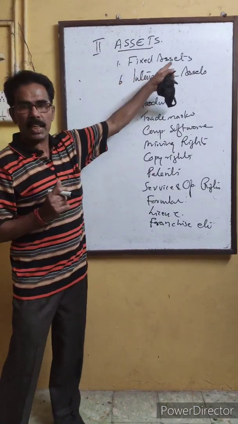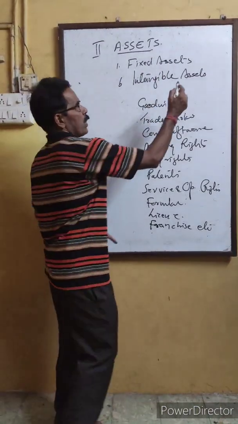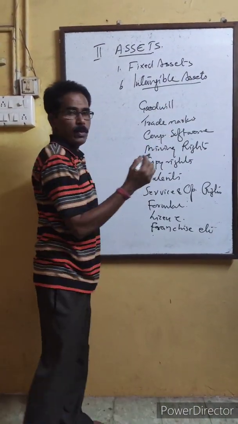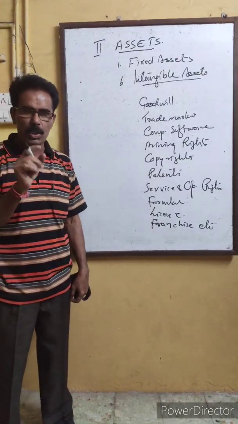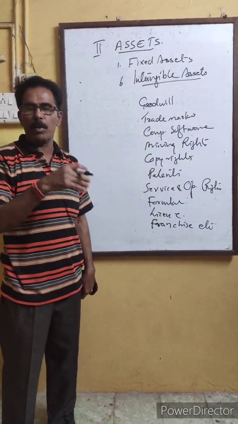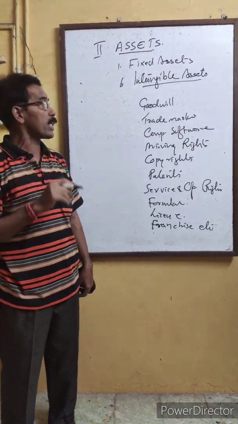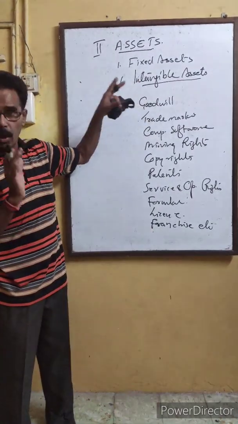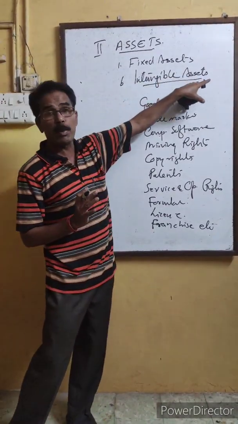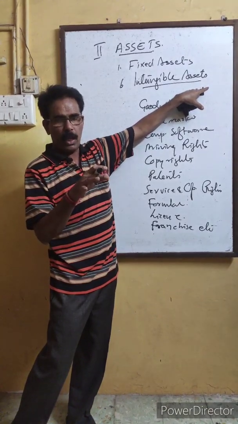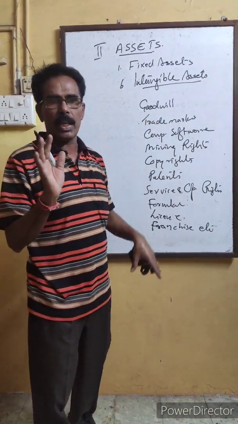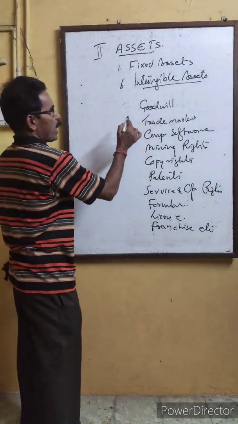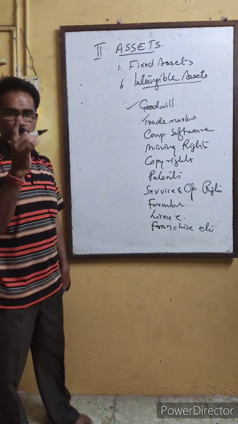Then comes intangible assets. Under fixed assets, the second category is intangible assets. Tangible assets have physical existence, like land and building, plant and machinery, furniture and fixture, etc. They can be touched and seen. But intangible assets are the opposite, that is, they do not have any physical existence. They cannot be touched and seen. For example, goodwill, which we studied in 11th.